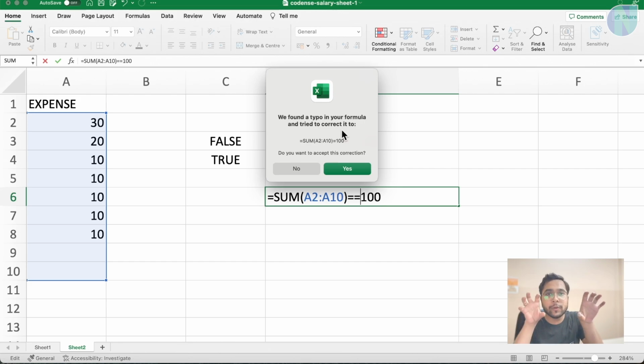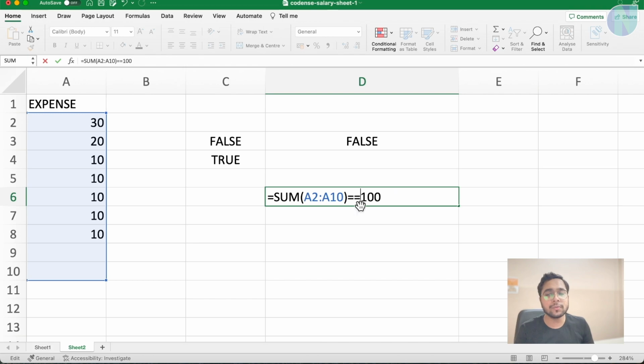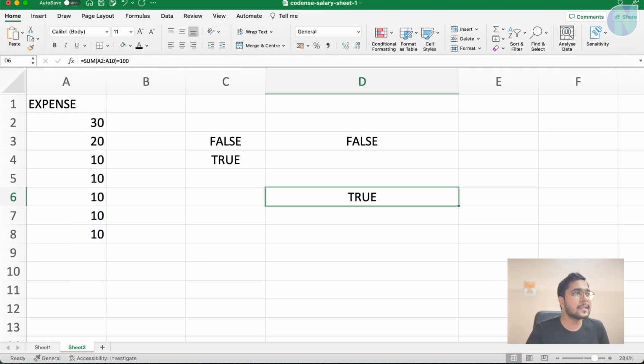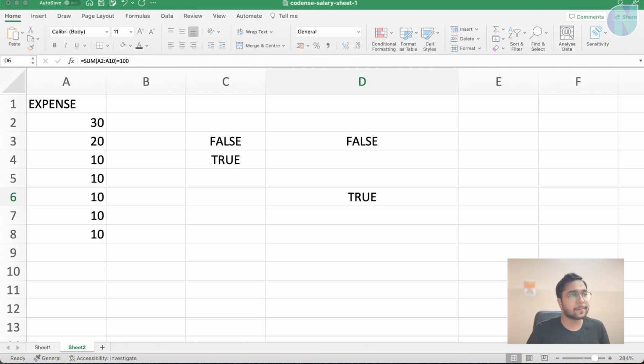Is this value equal to this? But in Excel we just need to use single equal to for a comparison. The first equal to automatically means it is a formula, and this equal to is for comparison. There is no variable or anything, so single equal to in Excel means comparison operator.